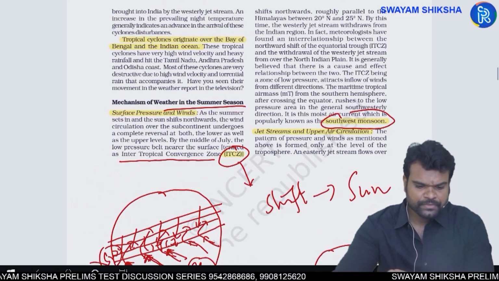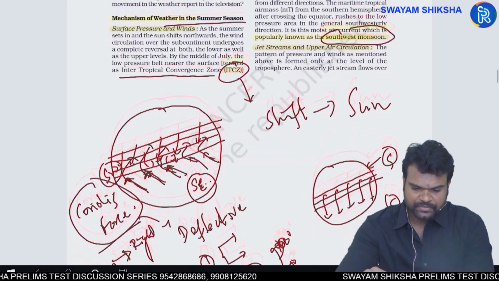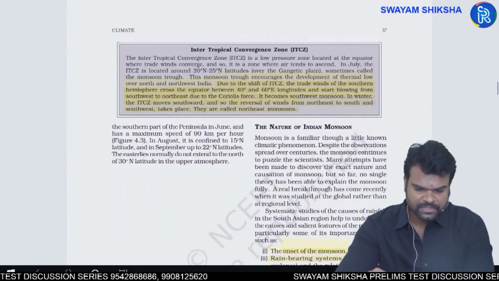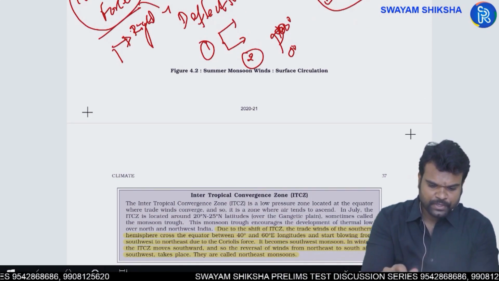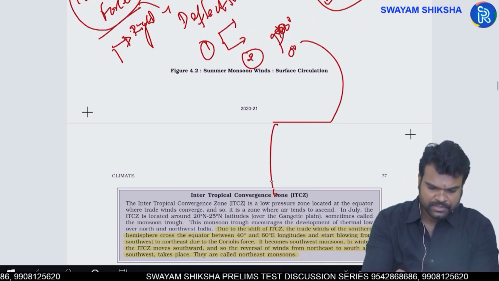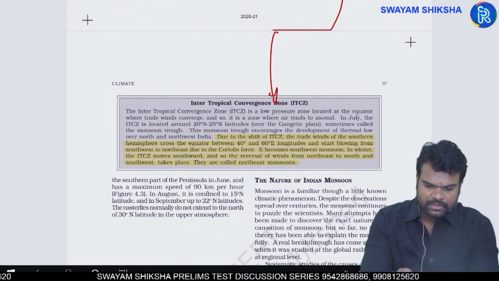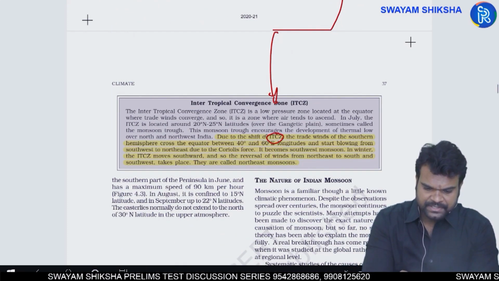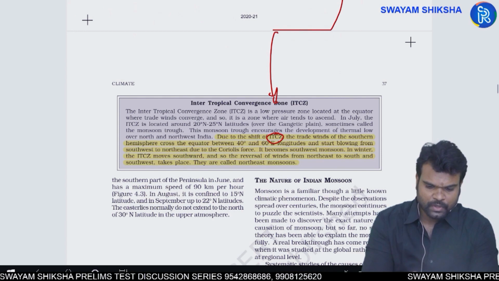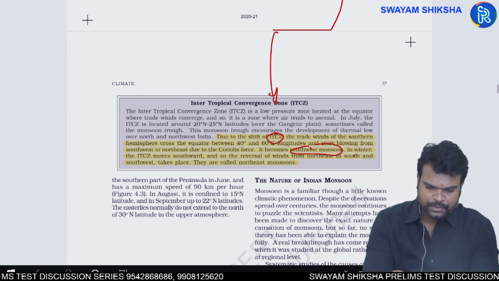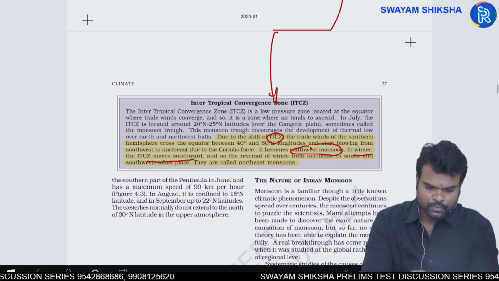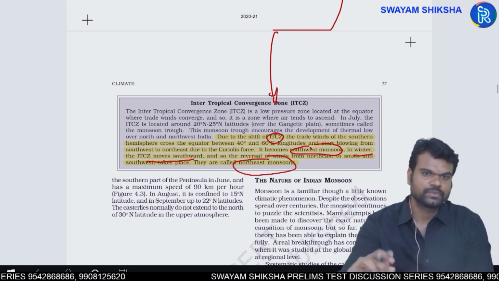So this is the ITCZ concept. Jet streams concept, I have explained it clearly. Whatever discussion we had so far, it's all about this box. During summer season, ITCZ is shifting towards the north, and as a result, it becomes southwest monsoon. And during winter season, it is moving southwards. As a result, you have northeast monsoons.